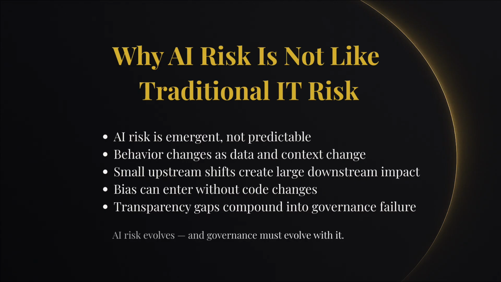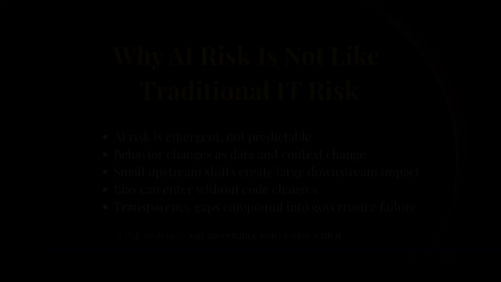What makes AI risk different? The system continues learning or drifting. Small upstream shifts become large downstream consequences. Bias can enter without a single code change. Transparency gaps compound into governance failures. Stakeholders often don't understand what the model really does. AI risk isn't static. It evolves, and governance must evolve with it.